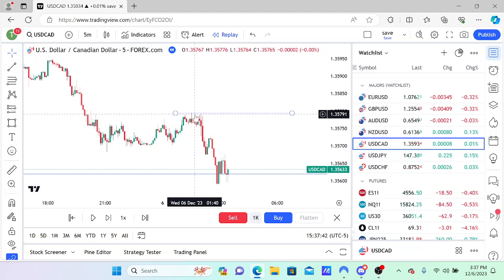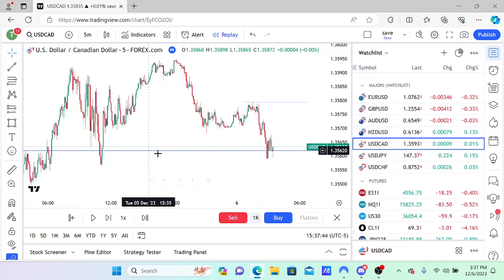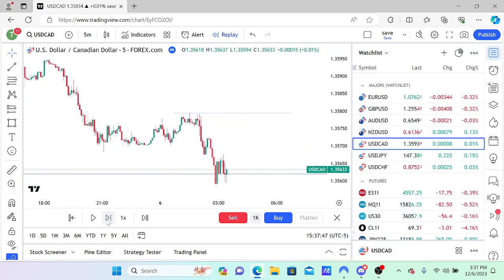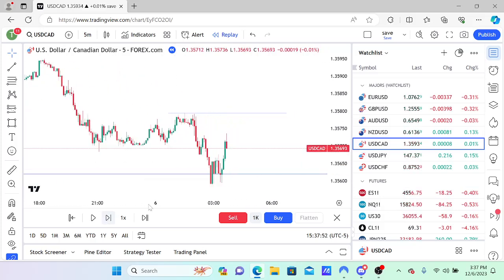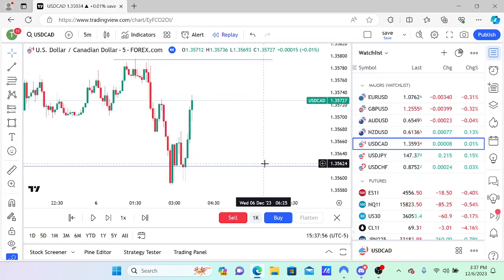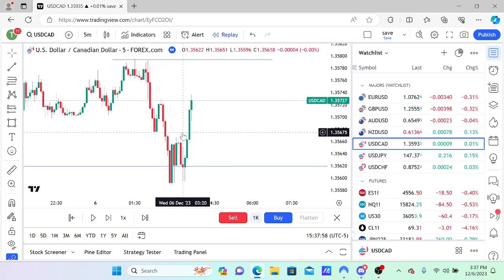But now I want to see a change in trend. I want to see that there's actually institutional sponsorship off this level right here. So we wait for a change in trend. There it is. Change in trend. Why is that a change in trend, Mike? We cracked this short-term high right here. See that? Highest high in the middle, lower high on the left, lower high on the right. It cracks it. That's a shift in market structure.